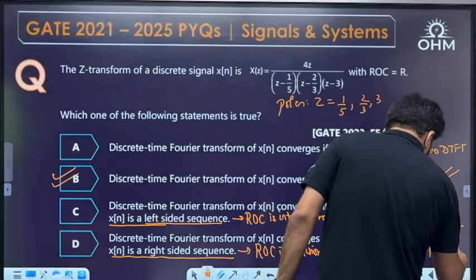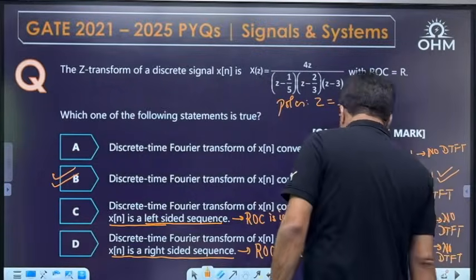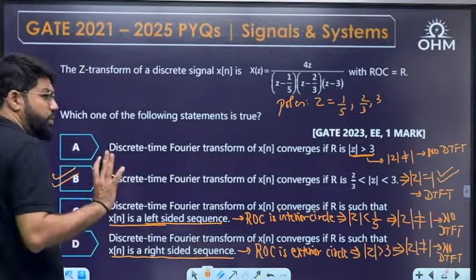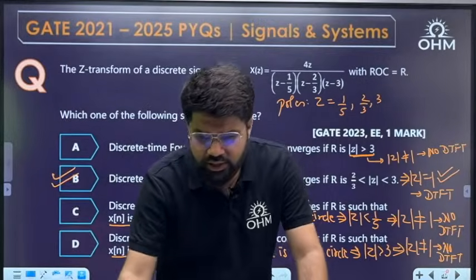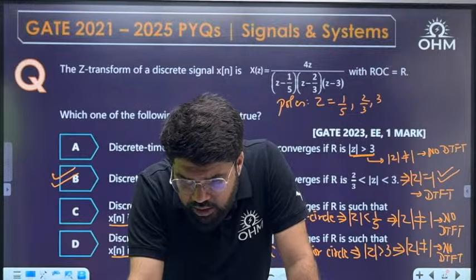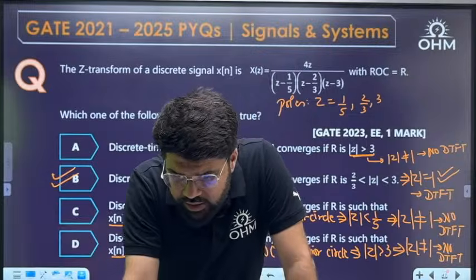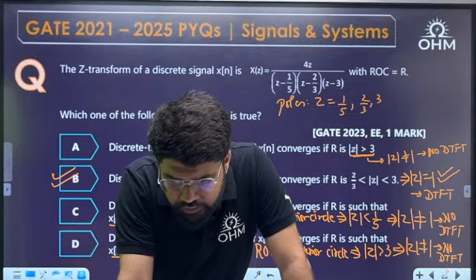That means no DTFT. D is also wrong. Anyway, it's an MCQ, only one option is correct. I told you B is the correct one. Yeah, correct. Sai Vikas said B. Shadow also said B.